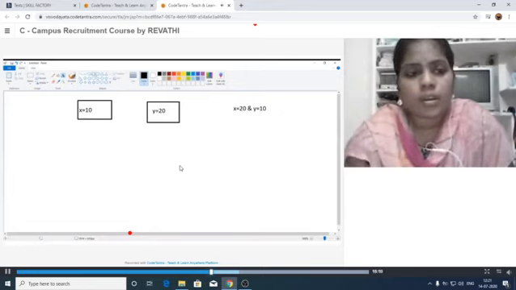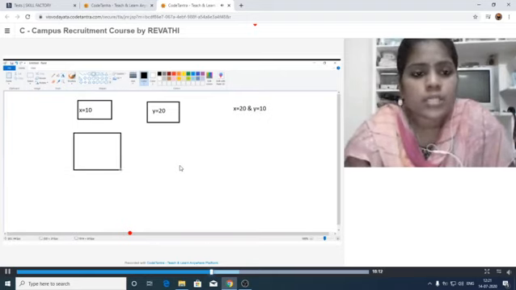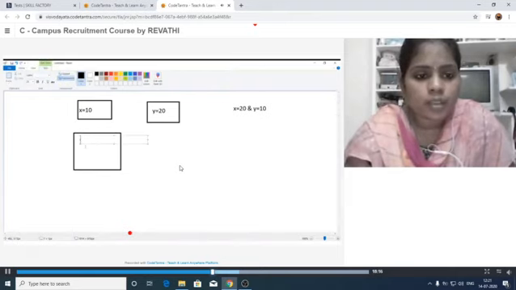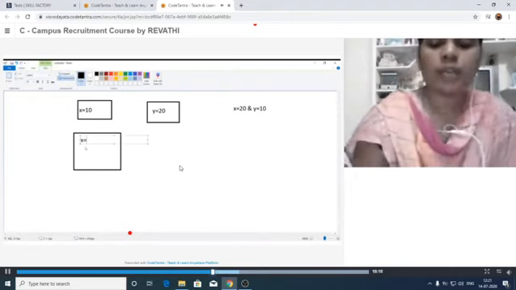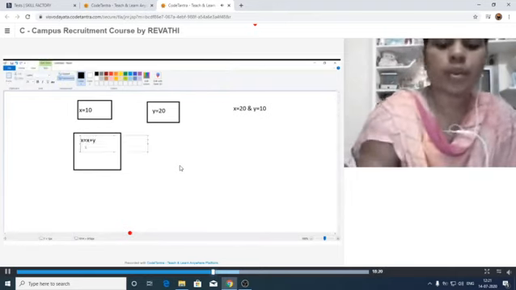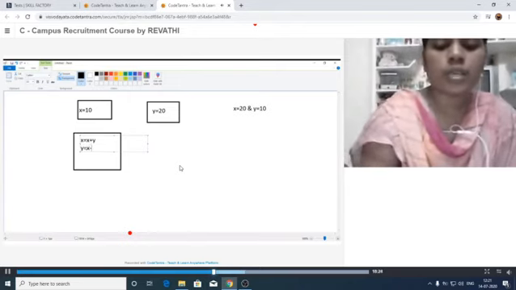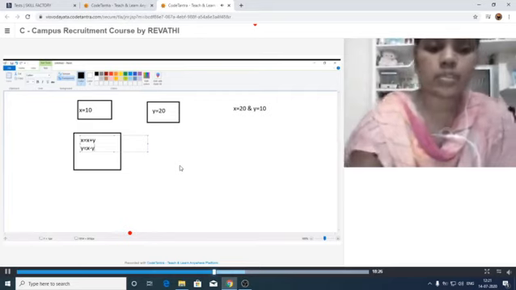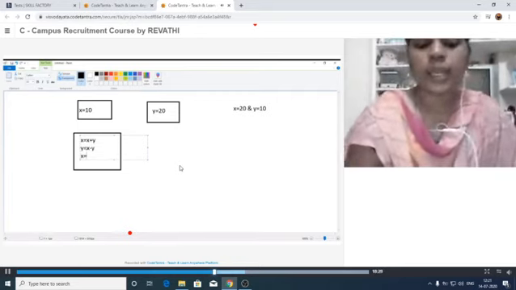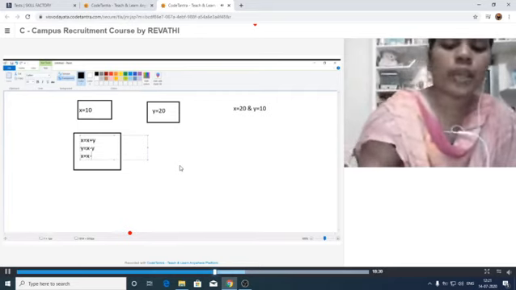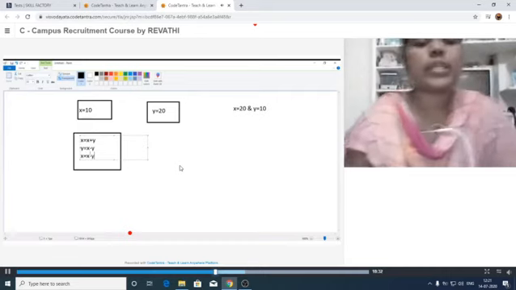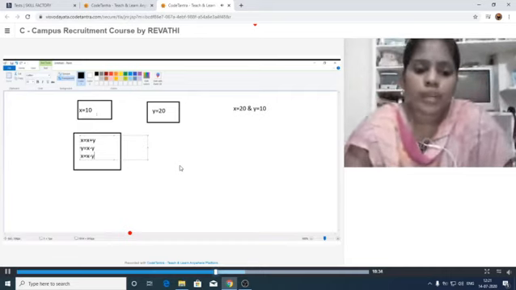Now, what three statements can be used for this? Let us see. First, x is equal to x plus y. We have to add these two. Next, y is equal to x minus y. We have to subtract them. Next, x is equal to x minus y. These are the three steps for exchanging these two values.